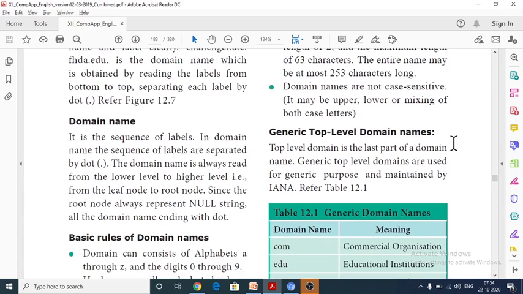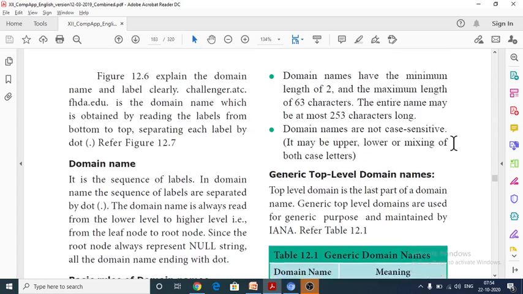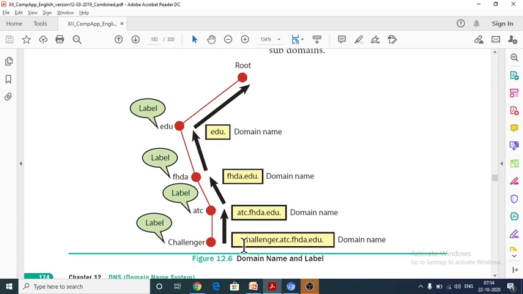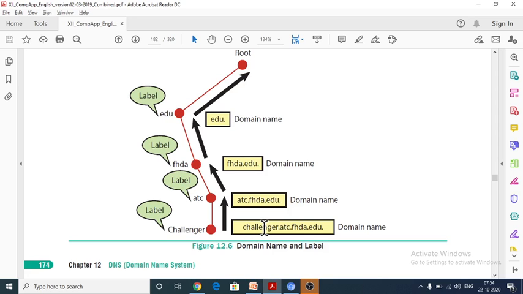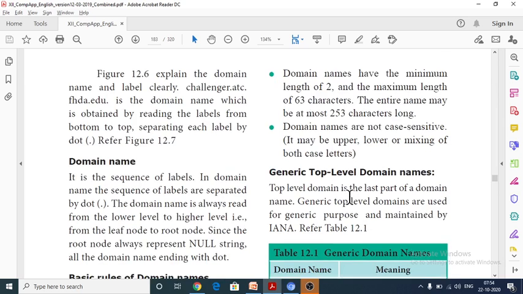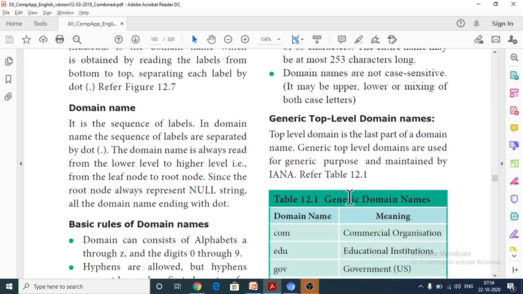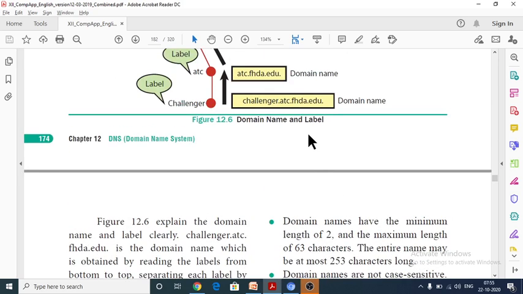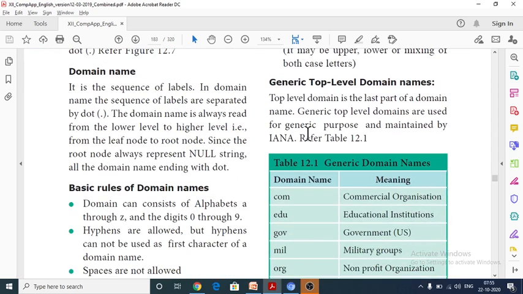So next is the domain name. It is a sequence of labels. A sequence is nothing but items numbered one by one. So a domain name is a sequence of labels. See here, this is the first, second, third, and fourth in the sequence. Each and every label should be separated by dots. See here, challenger.atc.fhda.edu. So each and every label should be separated by a dot.